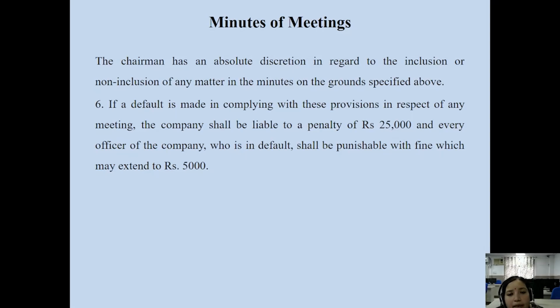So any other irrelevant matters, any other unconcerned areas which we discuss in the meeting, that is not required to be discussed, but we discuss. That is not a matter of the meeting. That is not a part of the meeting, but we are discussing because we want to discuss. We are taking our very precious time and discussing irrelevant matters in the meeting. So we exclude this point from the minutes of the meeting. So the chairman has the power to exclude, as per his or her discretion, the following items from the minutes of the meeting.